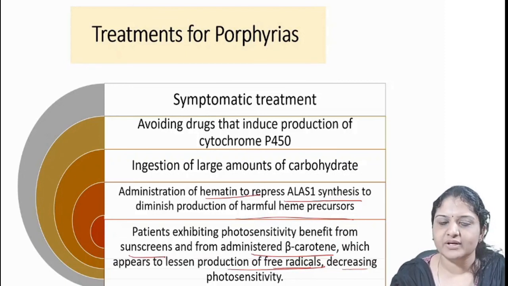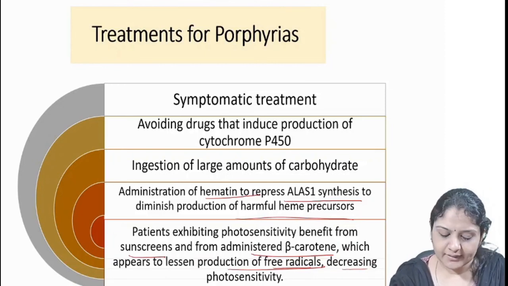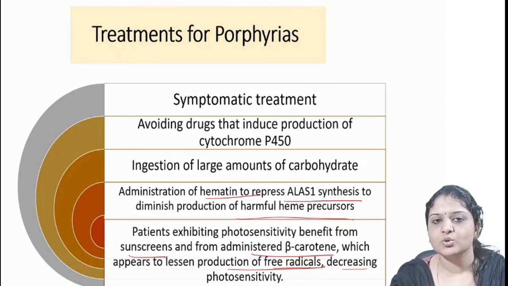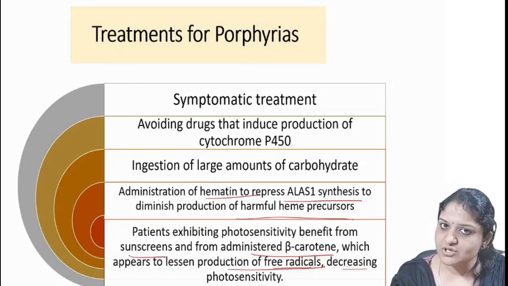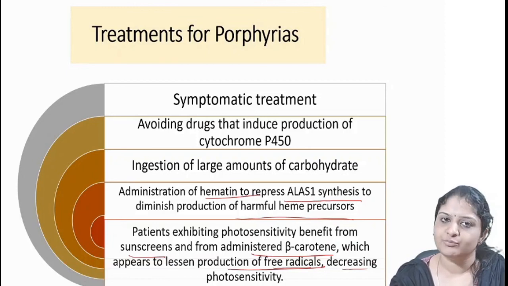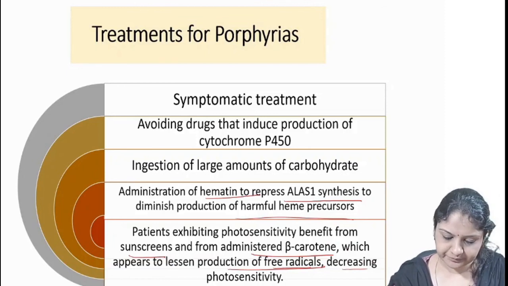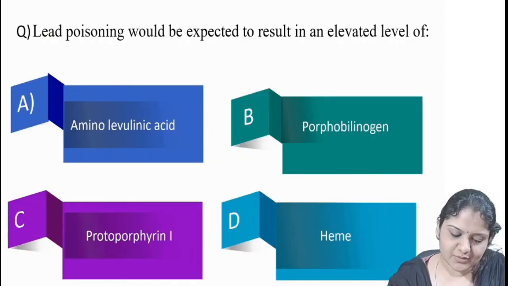The rest of the porphyrias, we usually treat the symptoms. Symptomatic treatment is given, and also avoid the drugs that induce ALA synthase like barbiturates, griseofulvin, then steroids. Then also carbohydrates. Since glucose prevents induction of ALA synthase enzyme, a carbohydrate-rich diet prevents attacks of porphyrias. Now try to answer these questions.